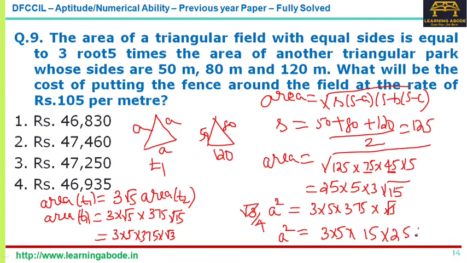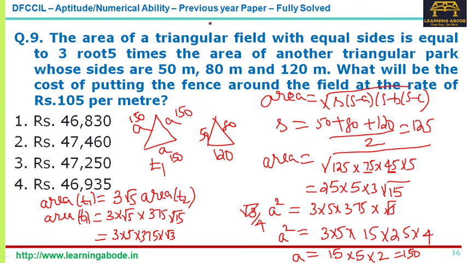So 25 into 15, and the 4 in the denominator, I'll write it here. Okay. So this is 15 and 15. Now if I want to write a, that is, take the square root. Now 15 is there twice, so I'll write 15. 25 is 5 square, so I'll write a 5. And 4 is 2 square, so I'll write a 2. So it is 150. So side a is 150. Now when we talk about the perimeter, it is 150 into 3. Totally it is 450.